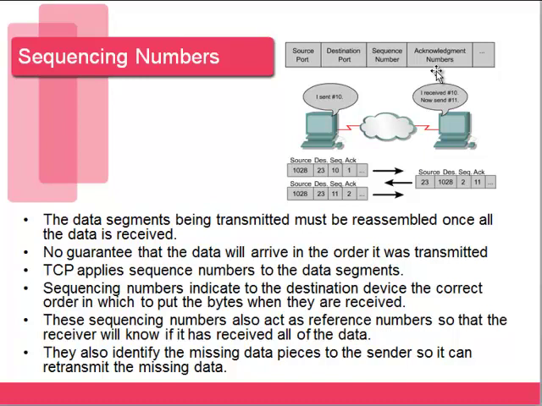Because of this, we have to have a way in which we can reassemble these segments in the correct order and make sure that everything is there. And the way in which we do this is through sequence numbers. In the lab for this chapter, I'm going to have you guys sniff some packets. And when you sniff those packets, if it's a TCP packet, you'll be able to see these sequence numbers on each packet along with the acknowledgments and sliding windows and whatnot.